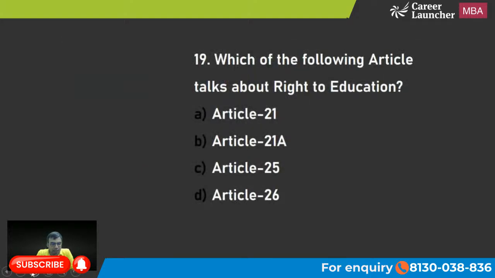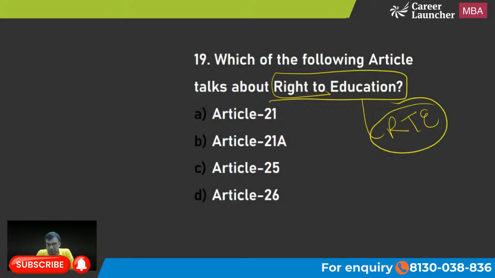Now the next one is, which of the following article talks about right to education? Article 21, 21 capital A, 25, 26. What is the right answer? I hope you are aware, right to education काफी बार न्यूज में रहता है. Yes, Harshit, you are right.